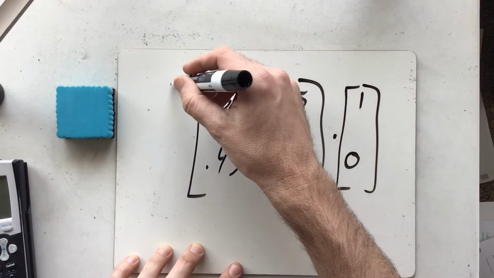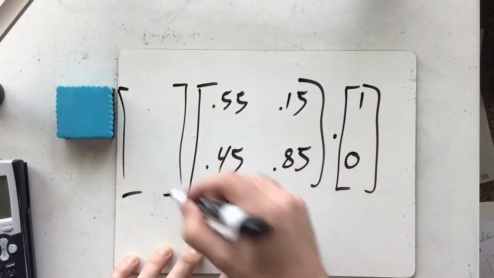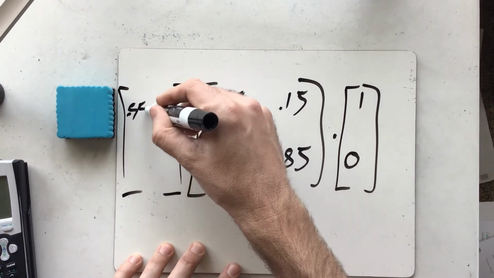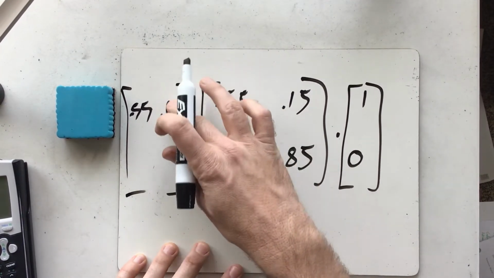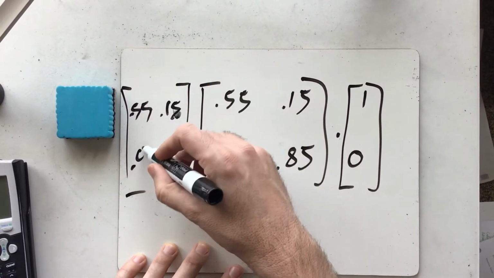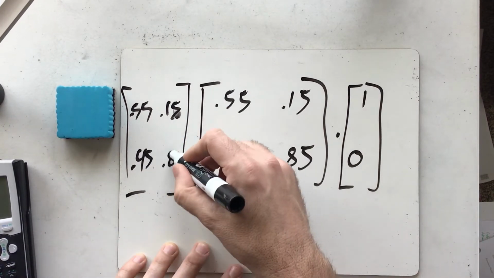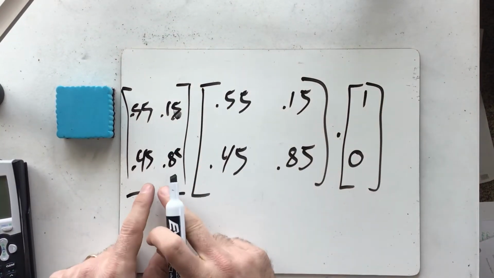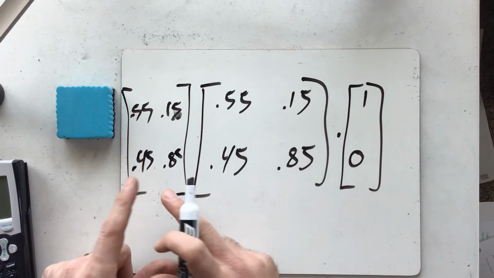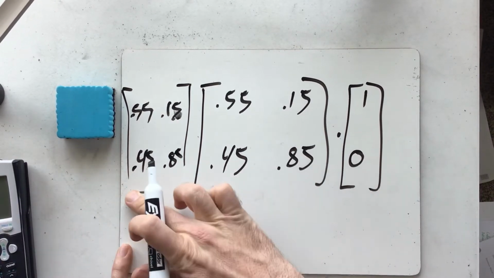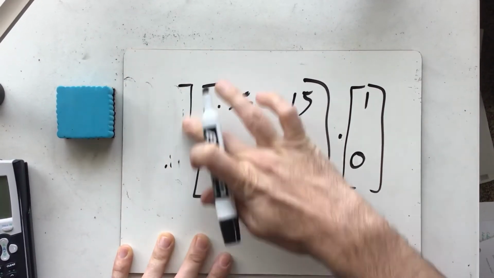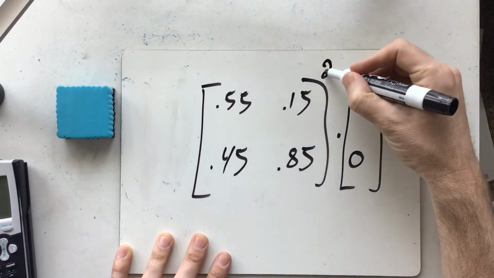What if I wanted to do it twice? Well, I would stick a second matrix, 0.55, 0.15, 0.45, 0.85, and I would take that answer and multiply it by the matrix again. Notice, multiplying a matrix more than once is the same as squaring a matrix.